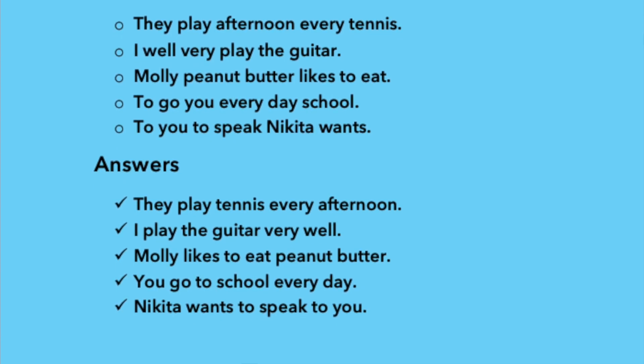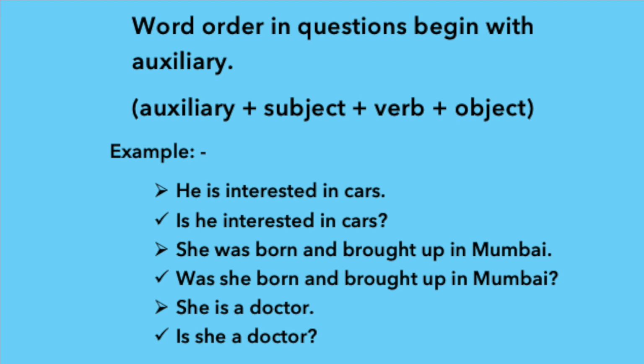Okay, fine. Let's now turn to word order of a question. Statements can be changed into questions. When we convert a statement into a question, we have to make some changes. One way of doing this is to change the word order by putting the auxiliary verb at the beginning of the sentence and then adding a question mark at the end. Remember, all questions end with a question mark.